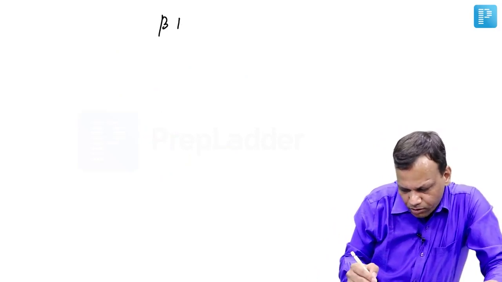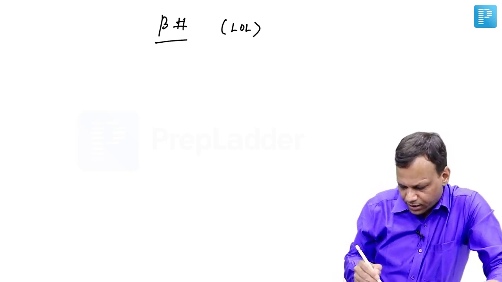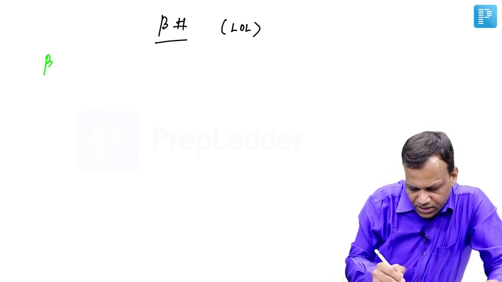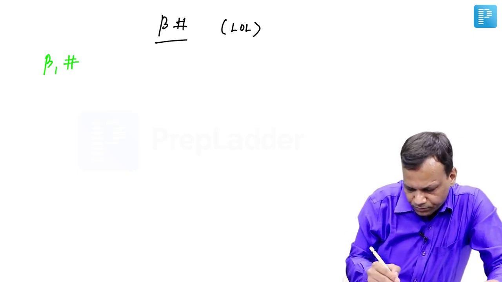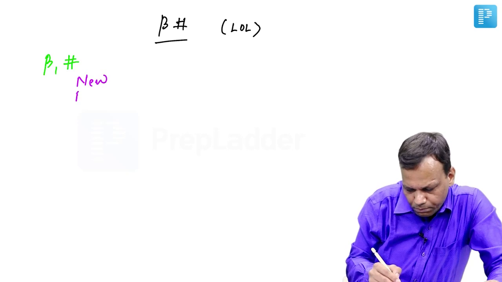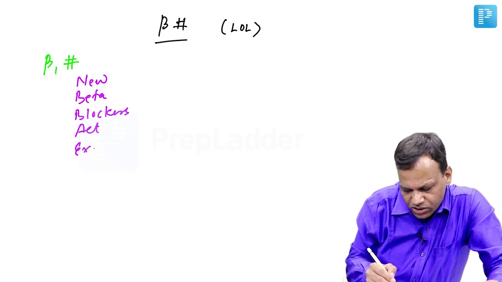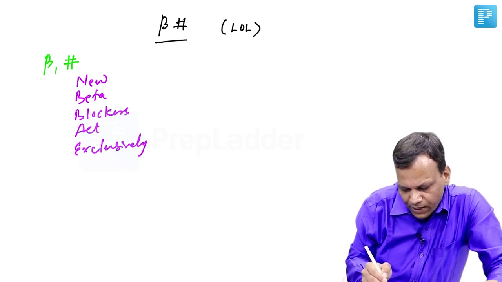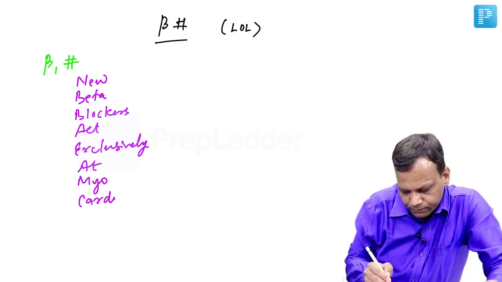Now moving to beta blockers. Beta blockers are the drugs ending with 'lol'. There are cardioselective beta blockers which are blocking only beta 1 receptors. They are remembered as 'new beta blockers act exclusively at myocardium'.